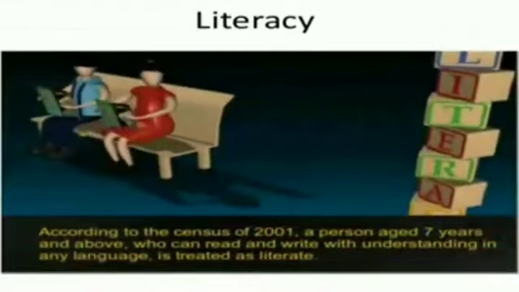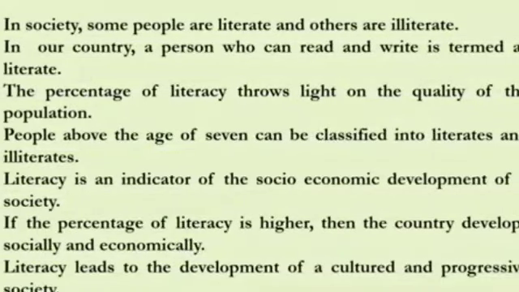Next is literacy. A normal person who can easily read and write is termed a literate person. This definition can vary from one country to another. It depends on the country how they define the term literate. The percentage of literacy throws light on the quality of population.